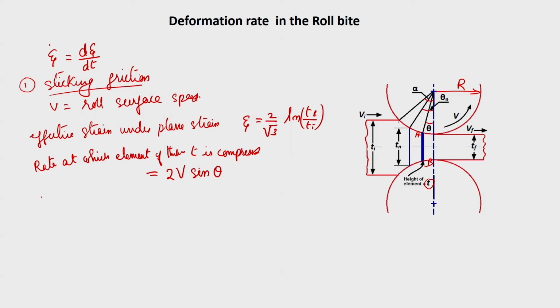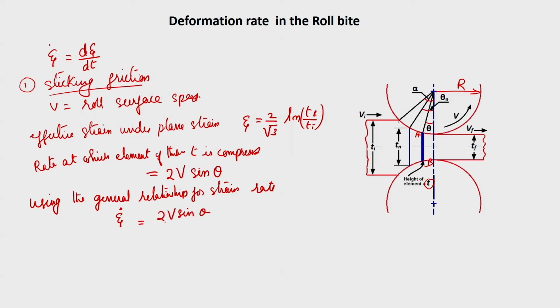Using the general relationship for strain rate, we can say that the strain rate is equal to 2 v sin theta by t.